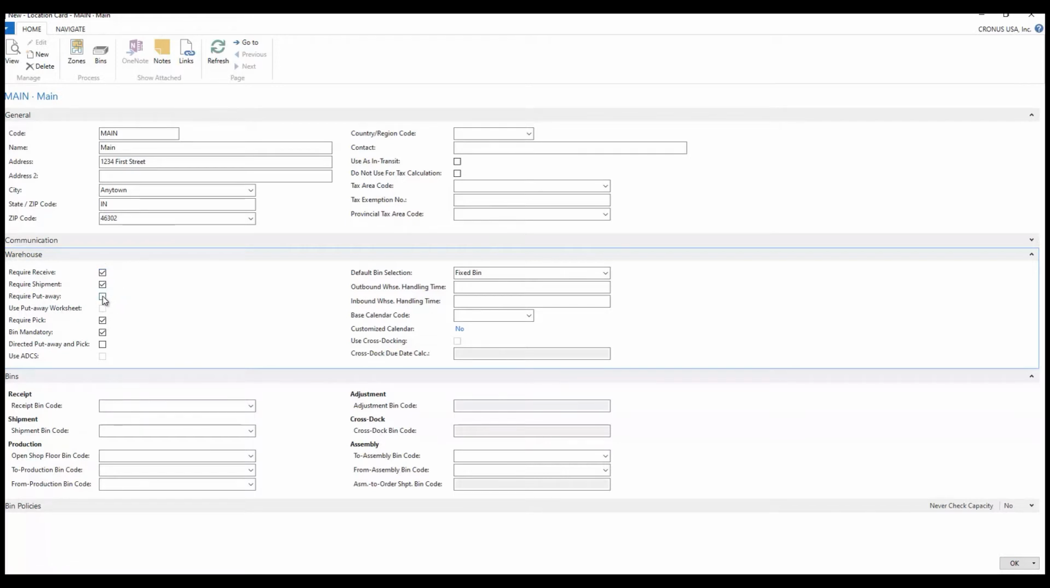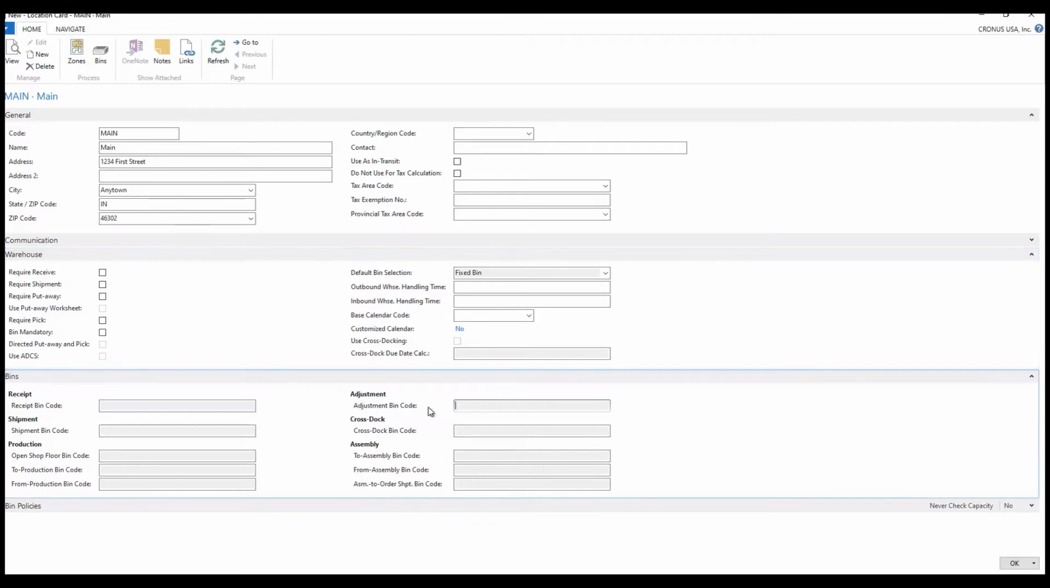When I pick require put away here, then the use put away worksheet appears. So I can select and unselect any of these that I want to because this is a brand new warehouse. One of the things that I want you to notice is that this area down at the bottom has receipt, shipment, production, and it has a receipt bin, a shipment bin, an adjust bin. It has all of these various bins that are available here, but I can't do anything with any of these because they're grayed out right now.